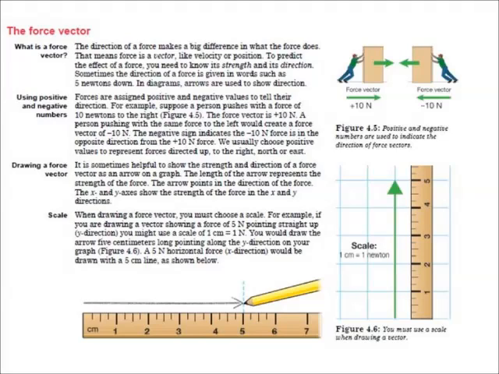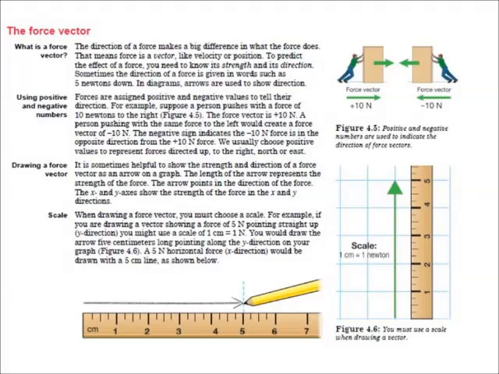Forces are assigned positive and negative values to tell their direction. For example, suppose a person pushes with a force of 10 newtons to the right. The force vector is 10 newtons. A person pushing with the same force to the left would create a force vector of negative 10 newtons. The negative sign indicates the negative 10 newton force is in the opposite direction of the positive 10 newton force. We usually choose positive values to represent the forces directed up and to the right, north, or east.